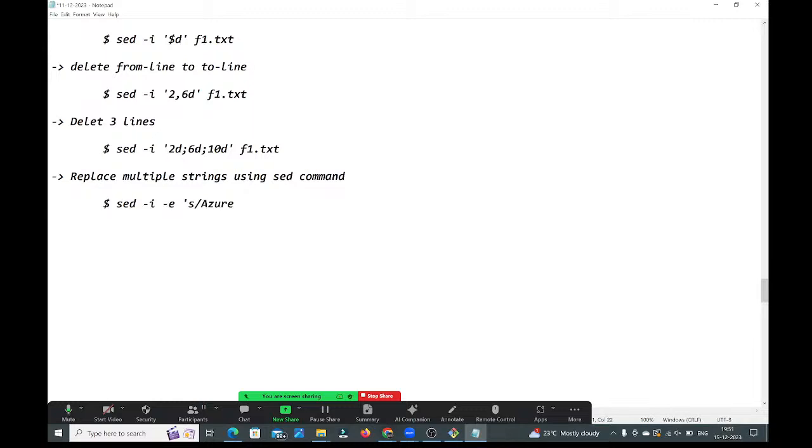Assume Azure is there. That Azure I want to replace with AWS. After that, here again -e. Here the second string I'm replacing: GCP I want to replace with DevOps, on the f2.txt file. Okay, so by using this -e separator, we can replace multiple strings by using the sed command, guys.